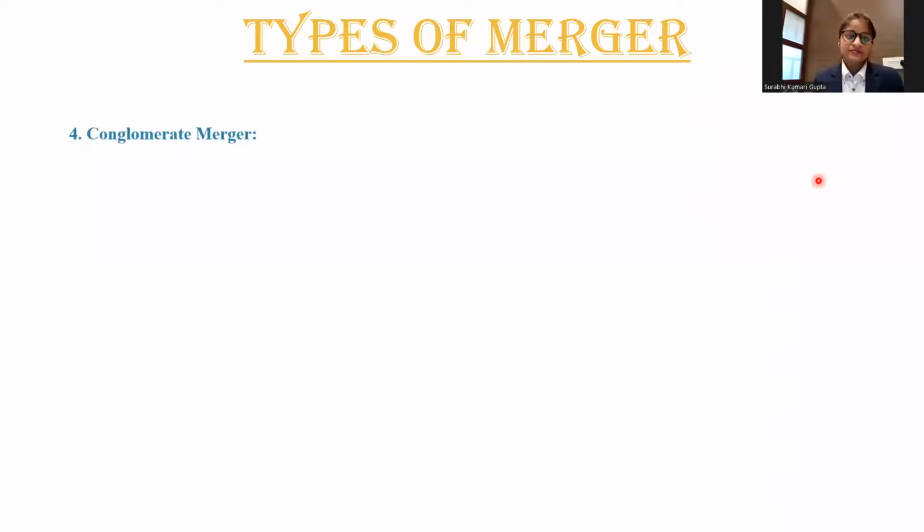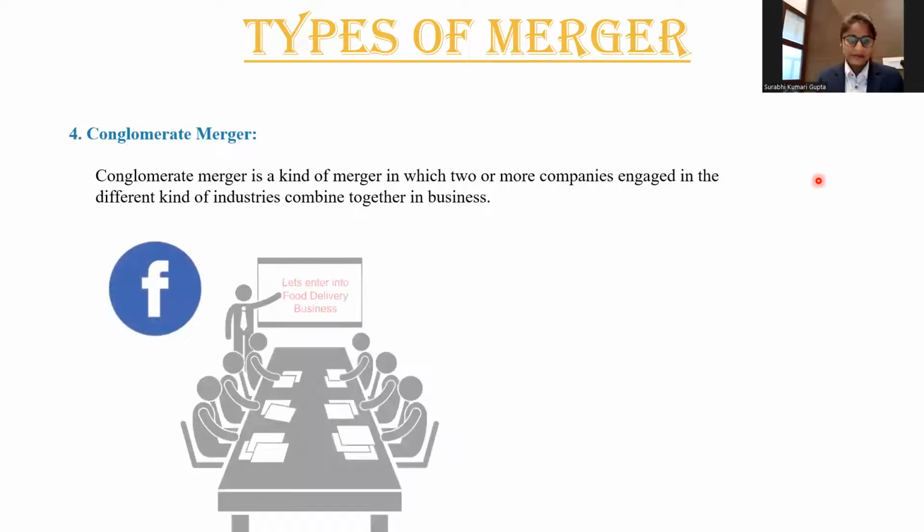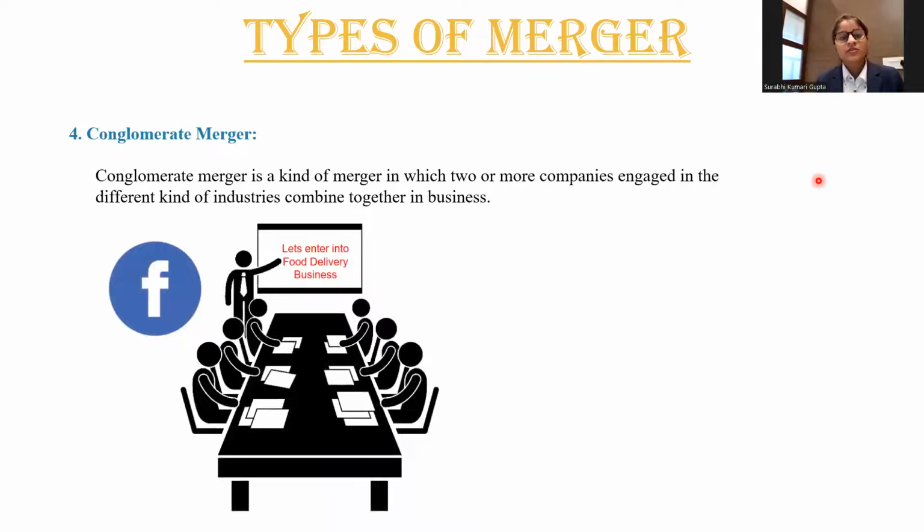Conglomerate merger. A conglomerate merger is a kind of merger in which two or more companies engaged in different kinds of industries combine together in business. As per our example, let's suppose Facebook wants to enter the food delivery business. Then it can merge itself with Zomato or Swiggy.